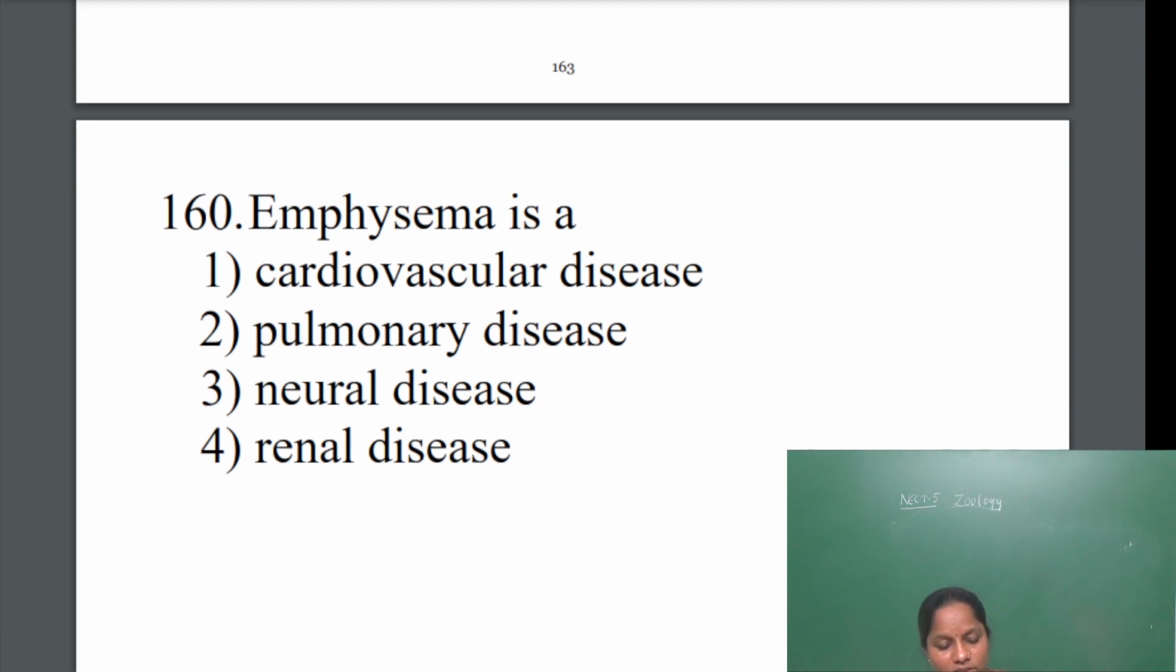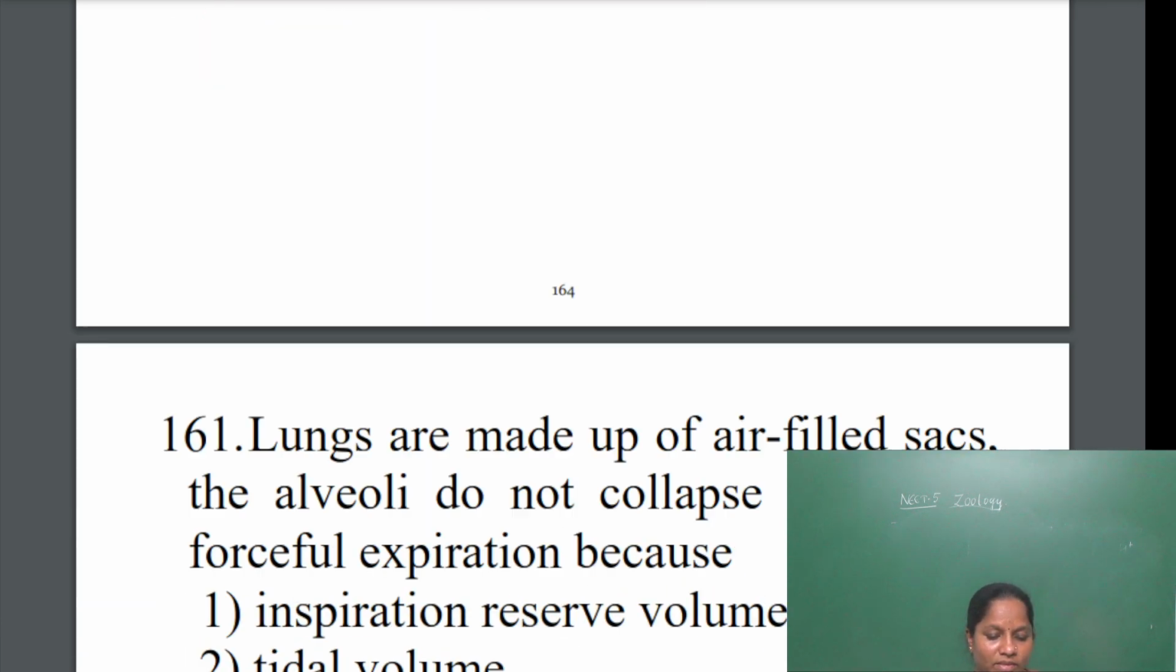Diseases of the organs related to the lungs are called pulmonary. Neural disease, brain. Renal disease, kidney. So emphysema will attack the lungs, so it is called a pulmonary disease. The second one is correct. Next question.